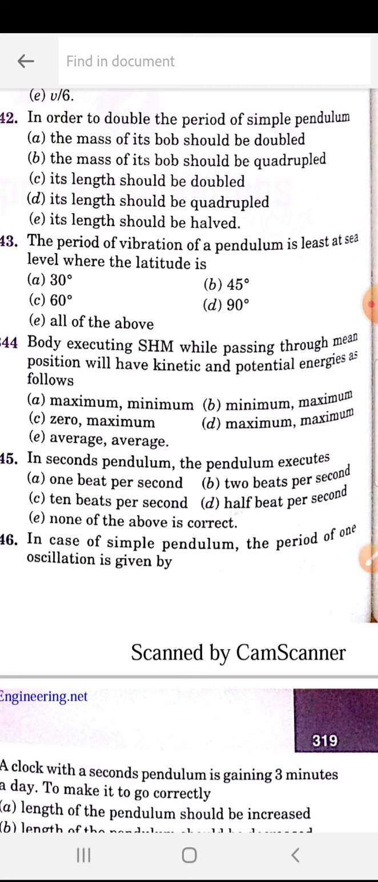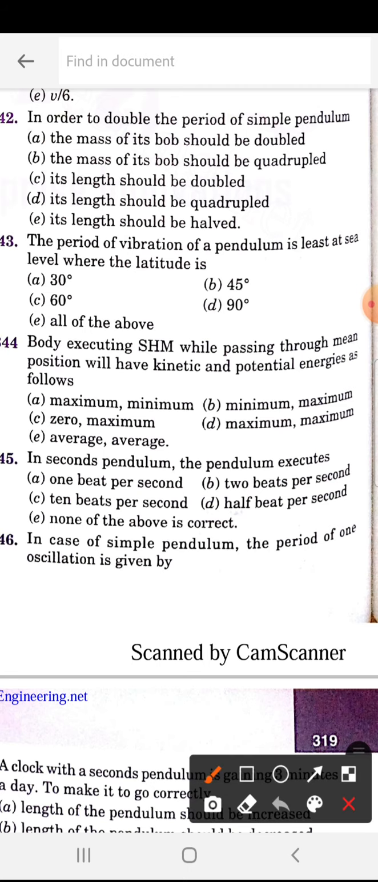The period of vibration of a pendulum is least at sea level where the latitude is, that is D, where the latitude is 90 degrees. A body executing simple harmonic motion while passing through the mean position will have kinetic and potential energy as follows. So how much is that? 344 is maximum and minimum.